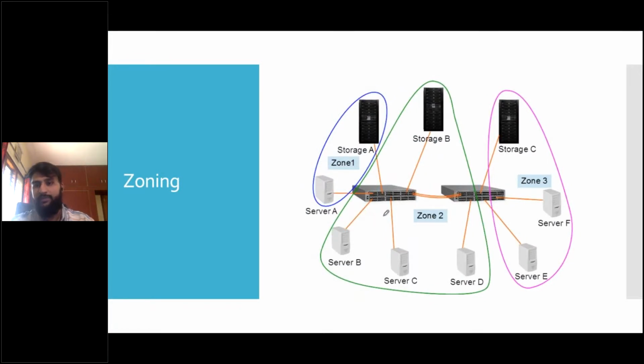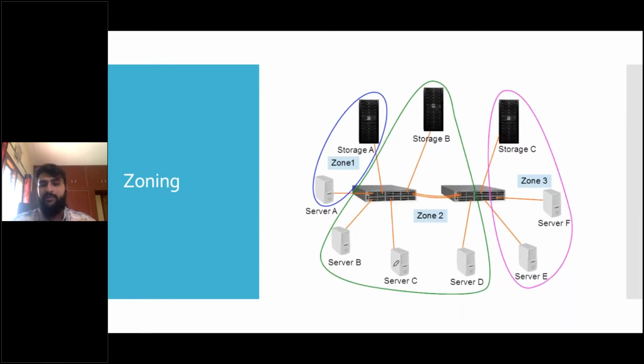Here is a better graphical representation of what zoning is. In Zone 1, if you can see, when you make a request, say you want the data A, let's say that A is stored in storage A. The request goes through server A to the switch here, and then goes to storage A. Storage A is connected to the switch and the server is also connected to the switch. So that is one zone.